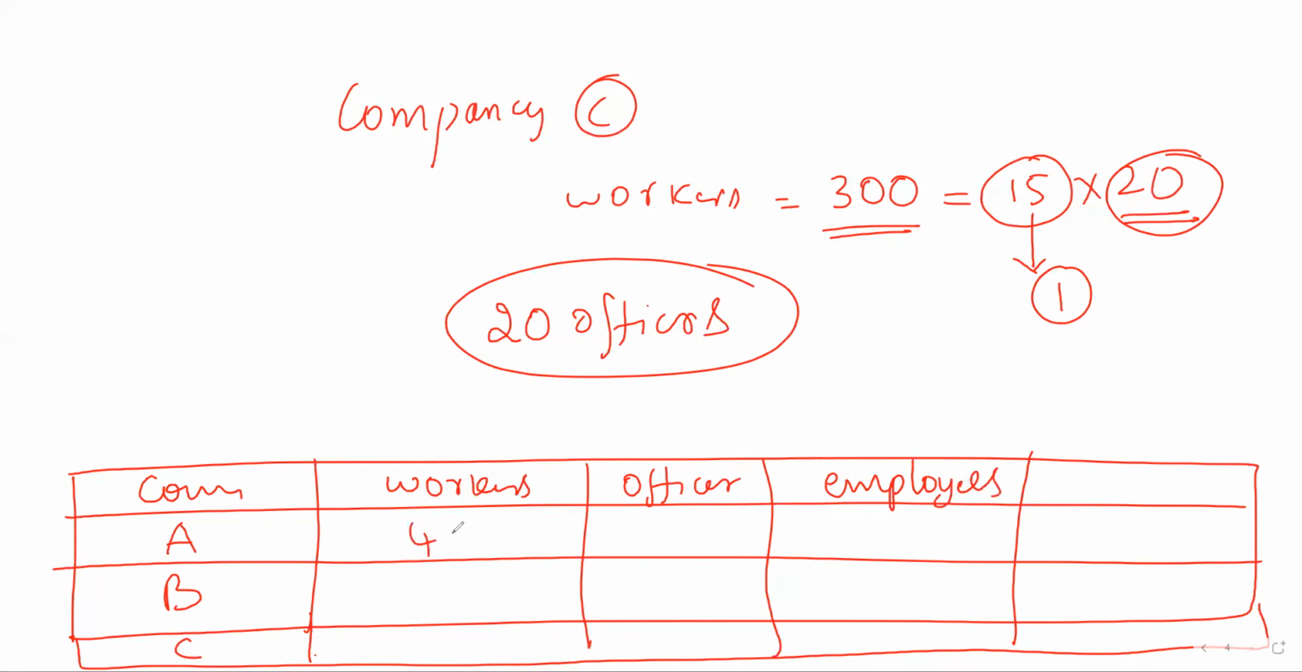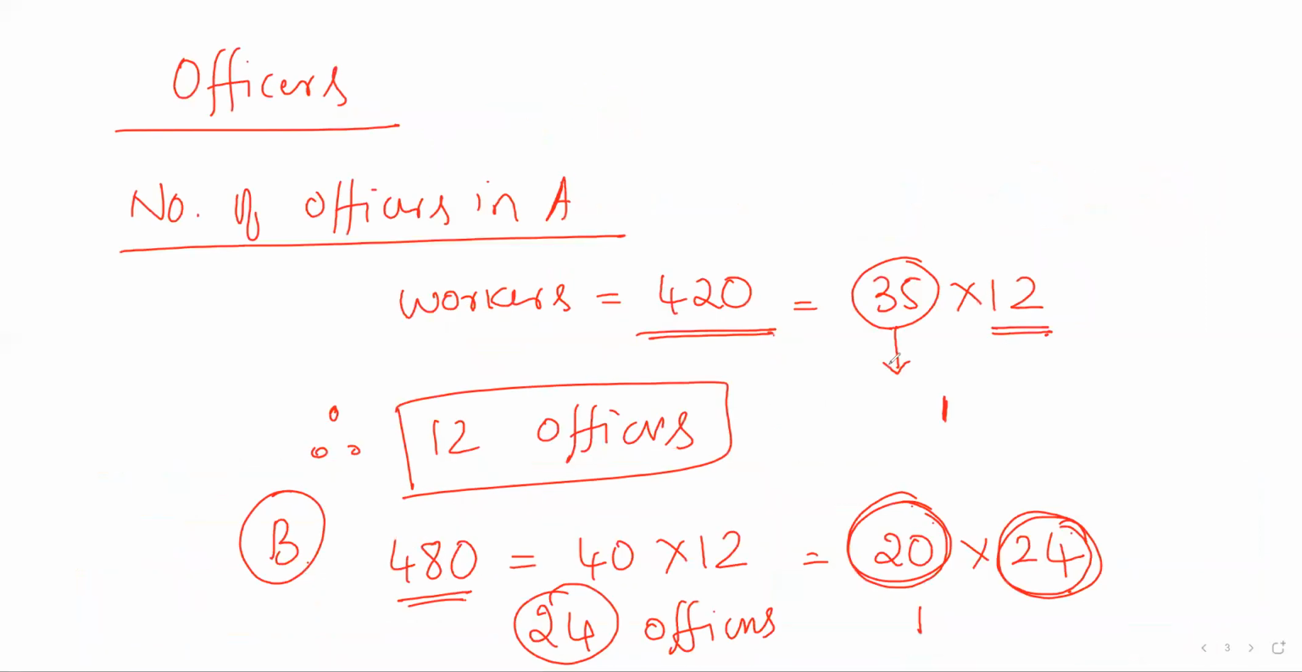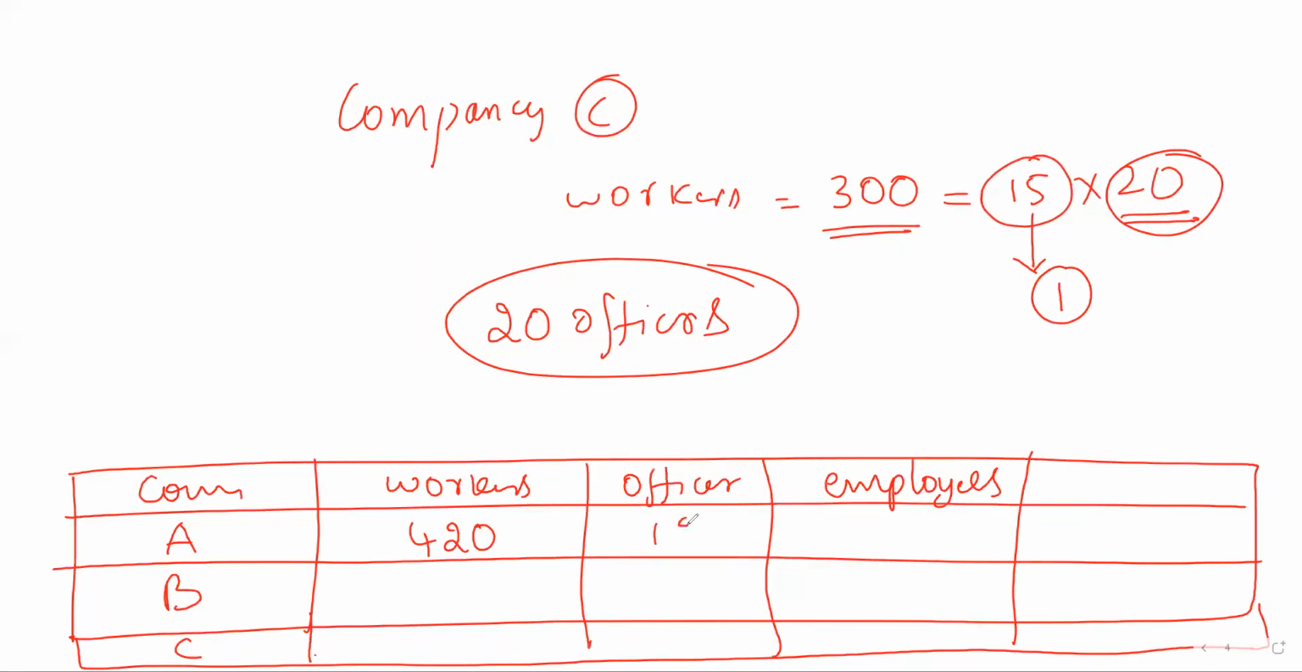So in company A, there are 420 workers. How many officers? There are 12 officers. So in company B, there are 480 workers and 24 officers. And in company C, there are 300 workers and 20 officers. So 432 employees in company A, 504 employees in company B, and 320 employees in company C. So if you make this table ready, then we can solve these 5 questions in a fraction of a second.